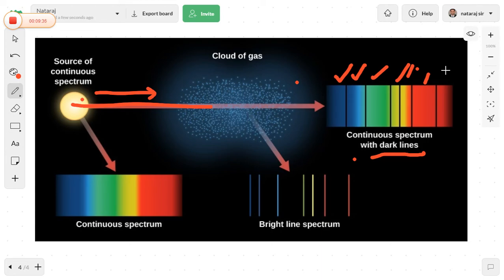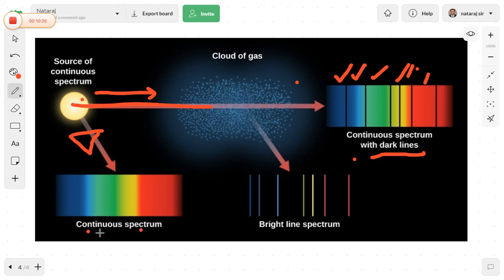Now there is the formation of a continuous spectrum and the formation of a bright line spectrum through the source. Let's see how the continuous spectrum is produced. This is the sunlight, which has a high amount of energy. When we place a prism in the path of the energy released from the sunlight, all the energy is converted into a continuous spectrum.